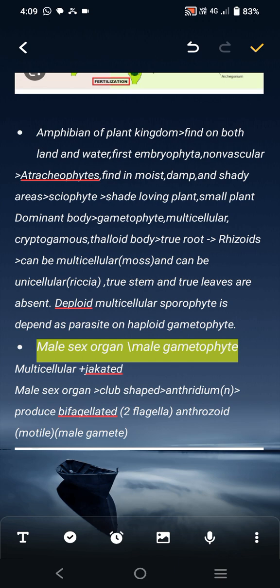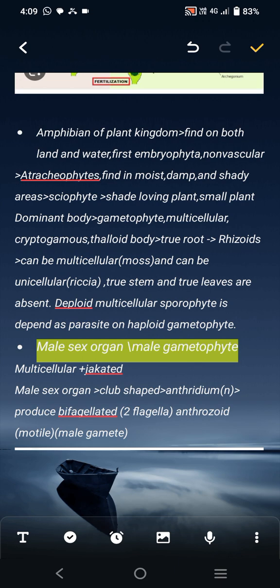That is multicellular, but algae are often unicellular. Cryptogamous means seedless. Thalloid body, with true roots absent, only rhizoids, which can be multicellular or unicellular. True stem and true leaves are absent. That is why they are called a thalloid body.